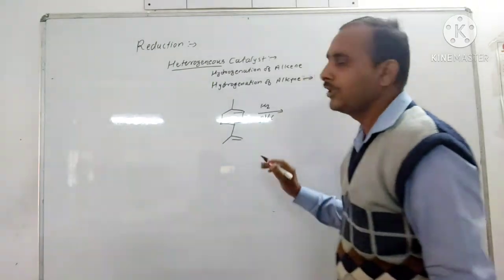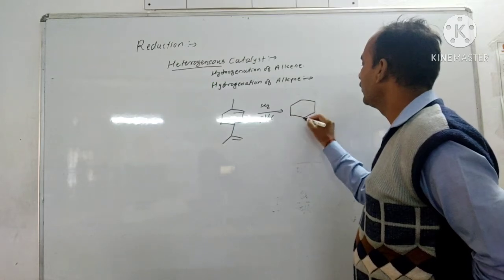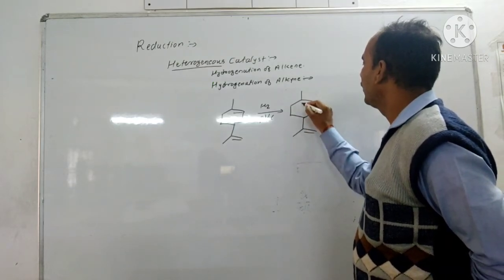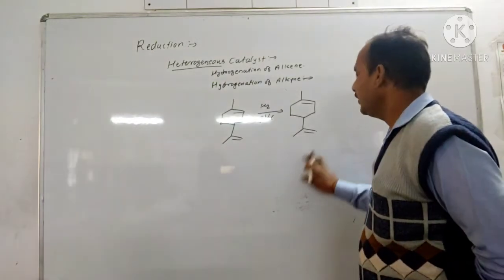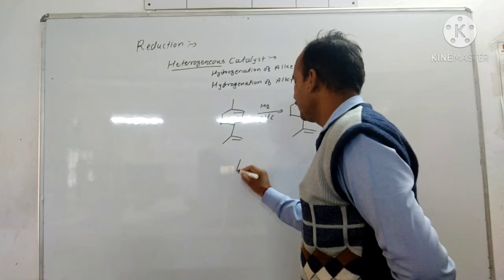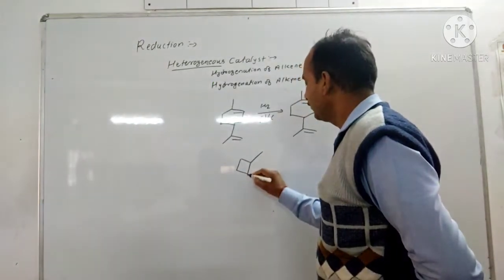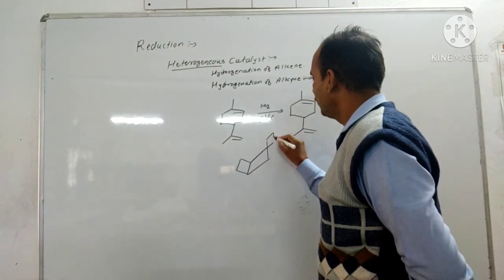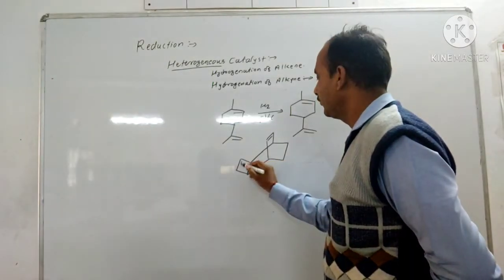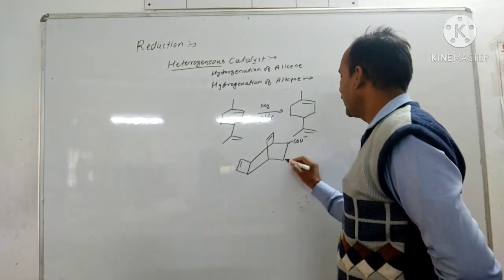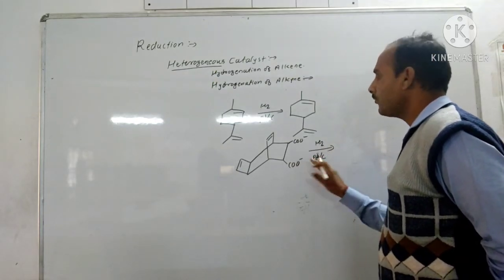Now here the sterically less hindered double bond is reduced. Then next example, COO minus, H2, Pd/C.